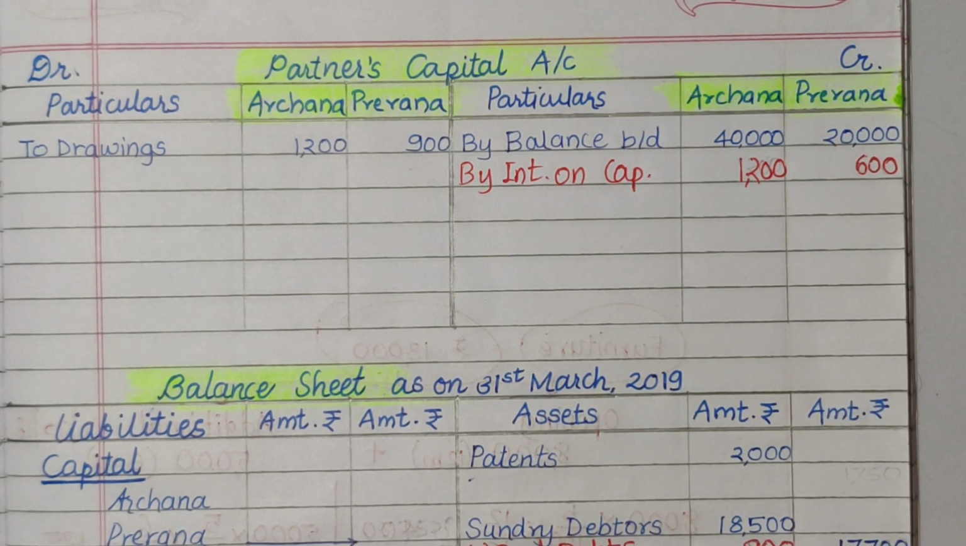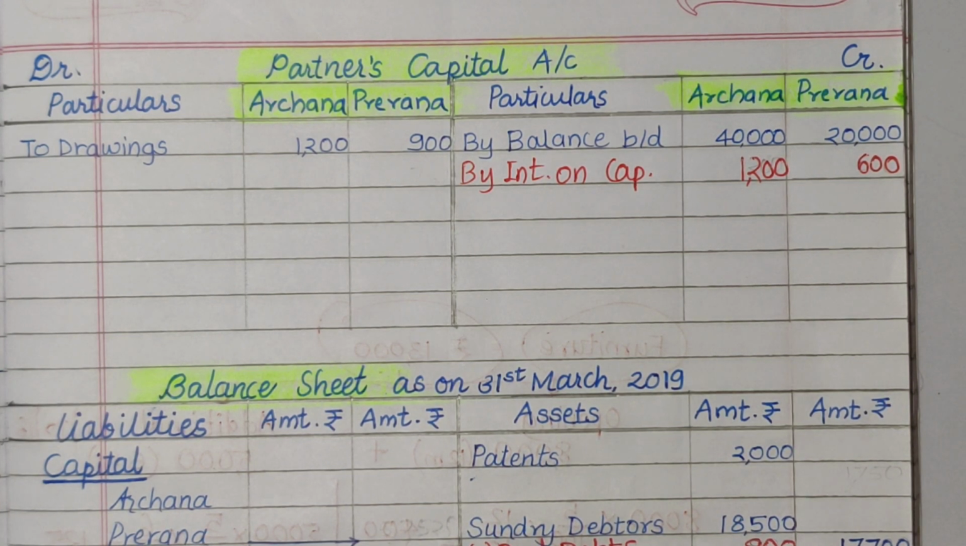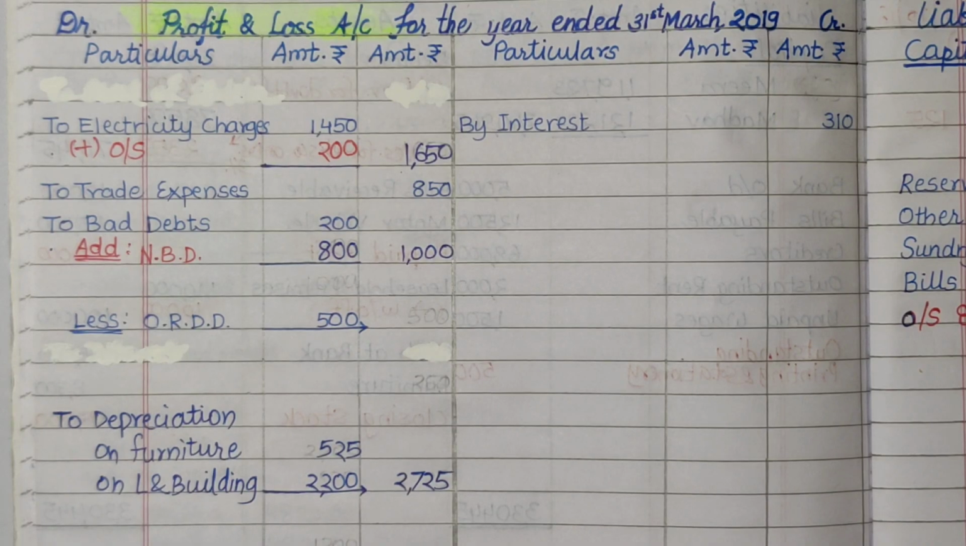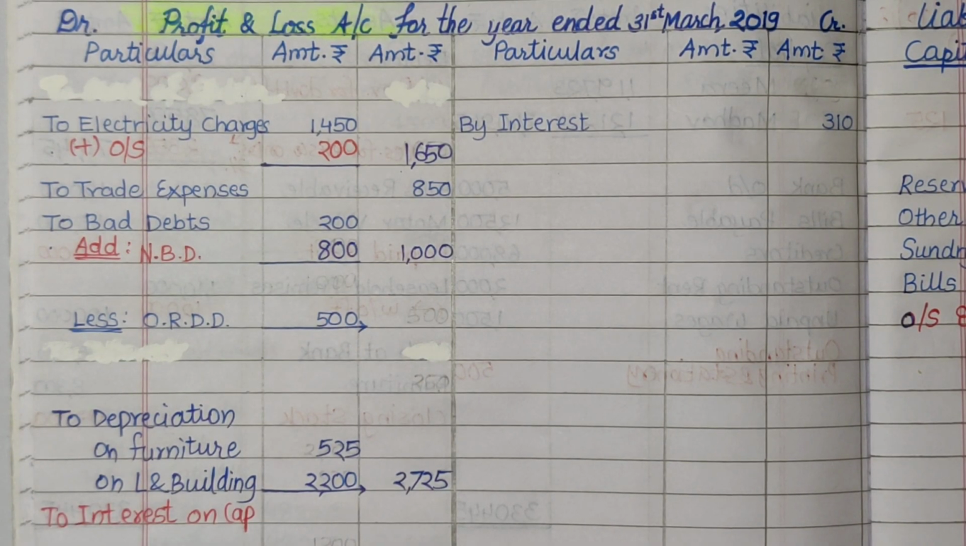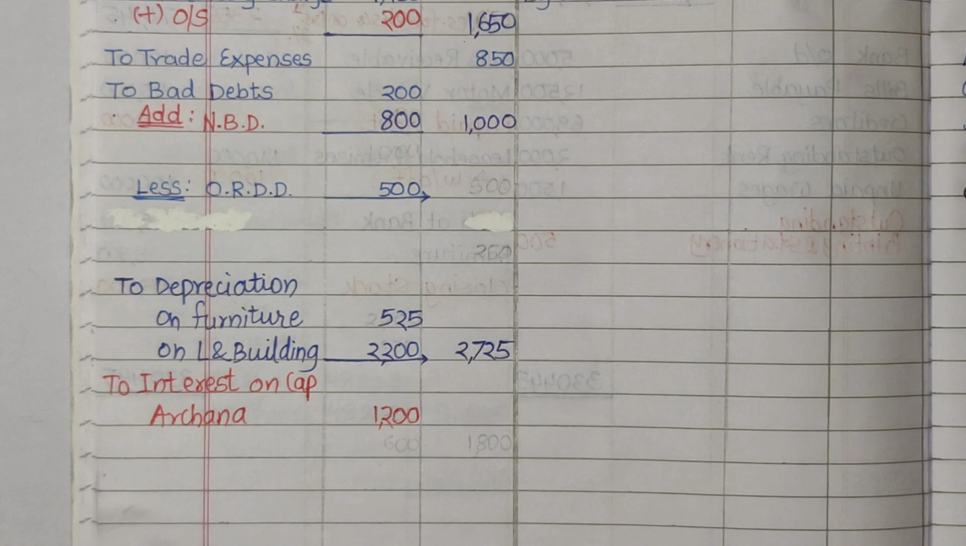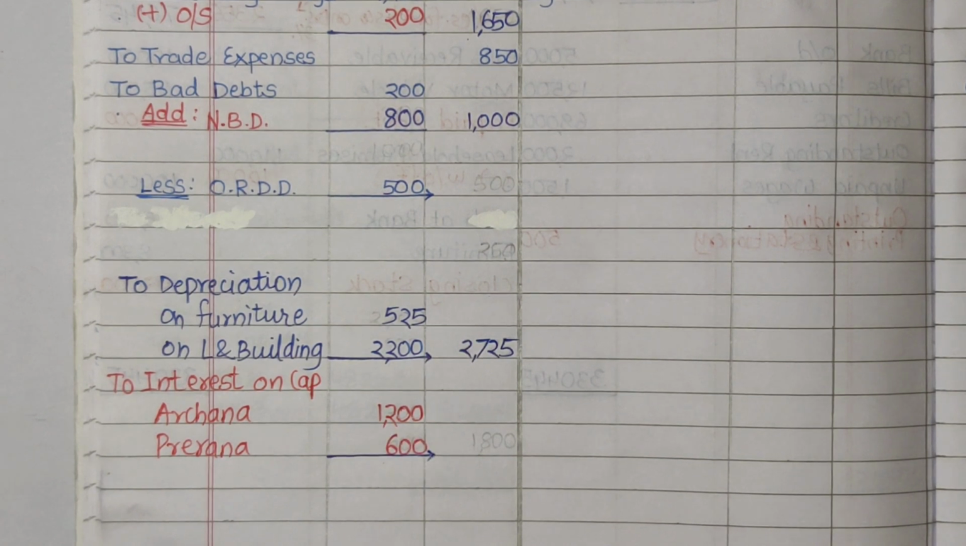The payment of interest to partners or any other outsiders is a loss to the business. Hence, we need to record this loss to profit and loss account debit side. To interest on capital, Archana rupees 1200 and Prerna rupees 600. Total we will record to the outer column rupees 1800.